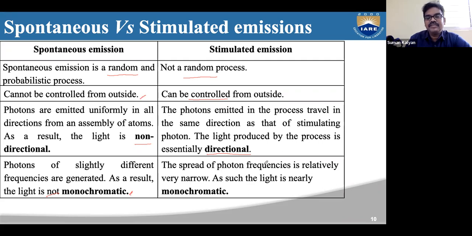Whereas the spread of the photon frequencies is very narrow, in fact we can say it is negligible, and all the emitted photons will be of the same frequency as the incident photons. So the emitted light is monochromatic.